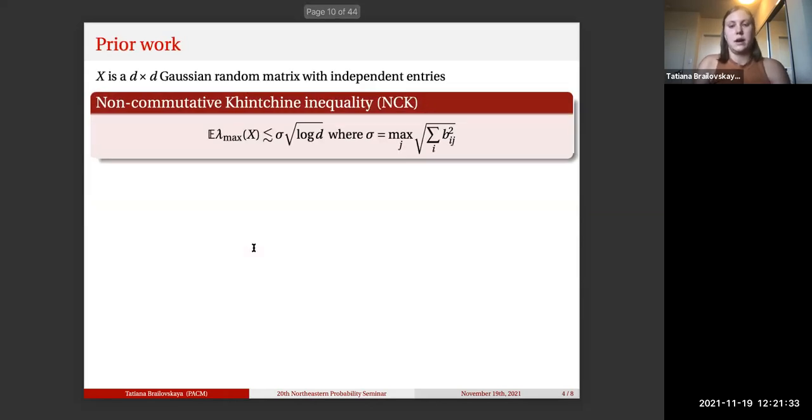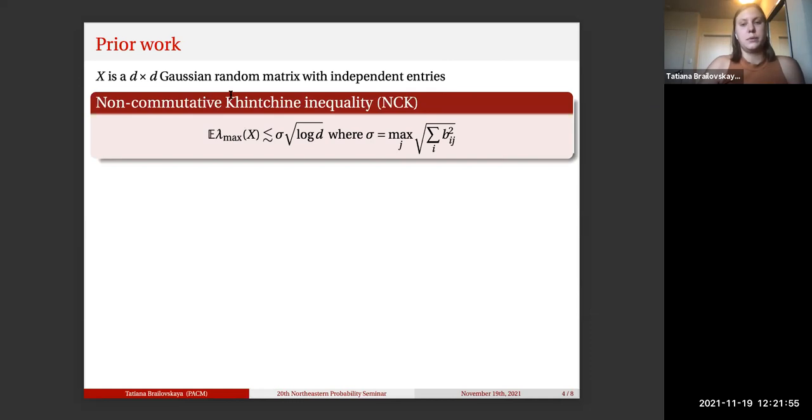I would like to now talk a little bit about some tools and techniques that already exist in the literature to deal with these types of objects. In particular, until fairly recently, the most common inequality to deal with these kinds of inhomogeneous random matrices has been the non-commutative Khinchin inequality. It applies in a slightly more general setting than what we have here, but I'll just specify the relevant results.